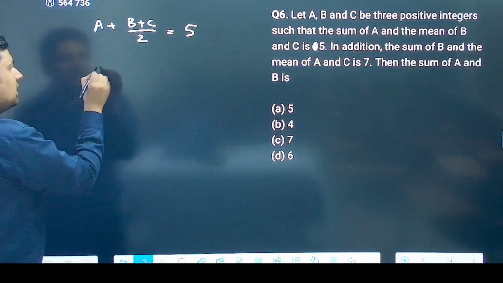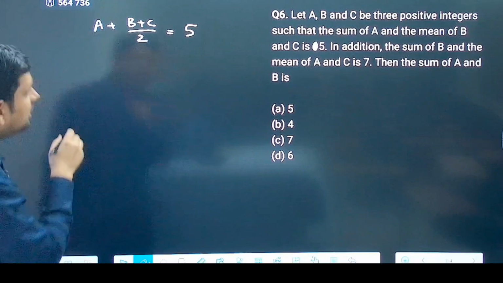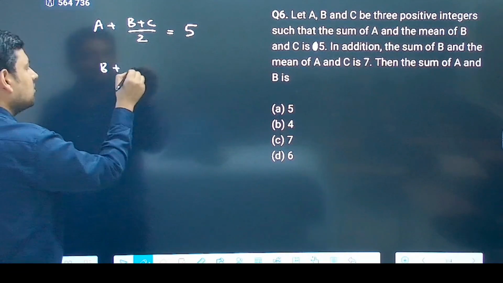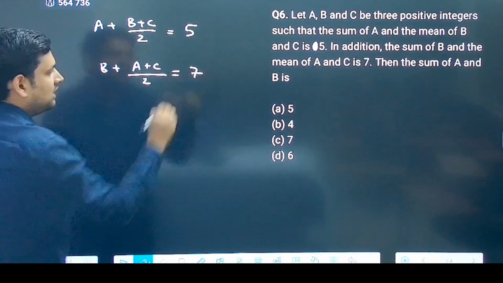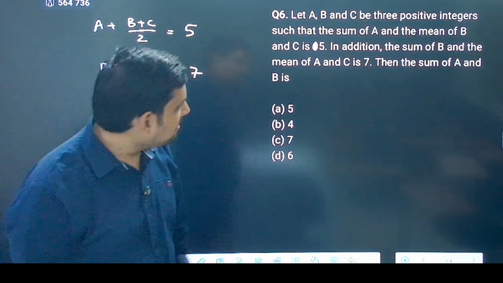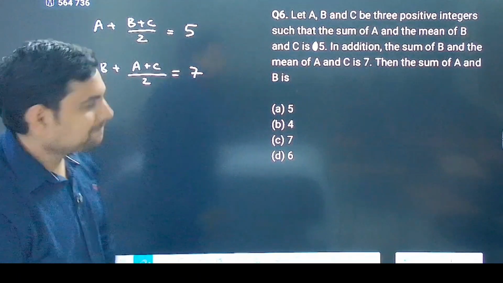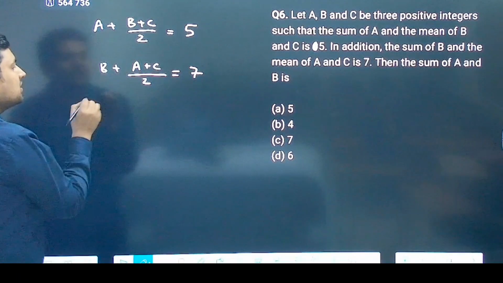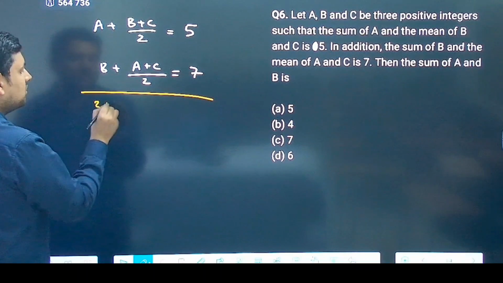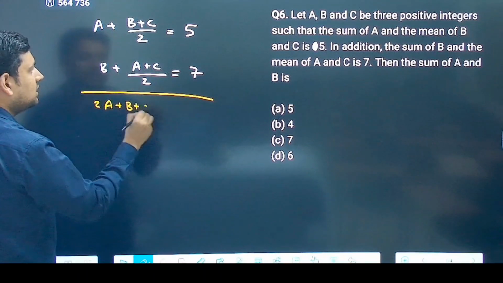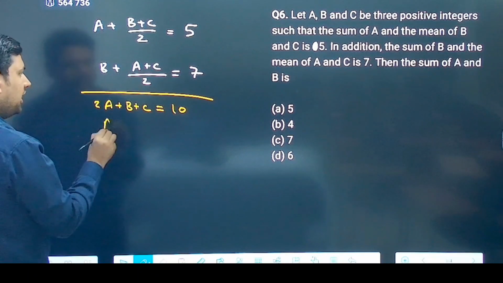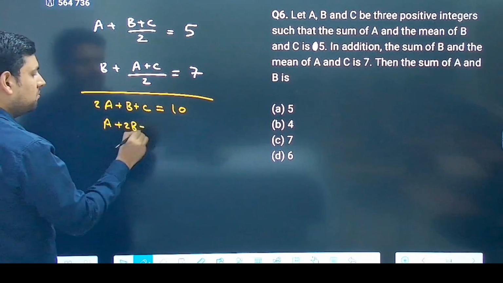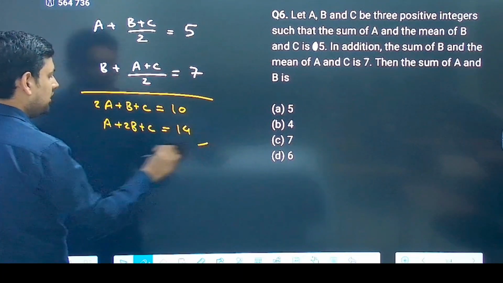Now the other one says the sum of B and the mean of A and C is equal to 7. Now it is asking the sum of A and B. So this becomes 2A plus B plus C equals 10. And this becomes A plus 2B plus C equals 14.